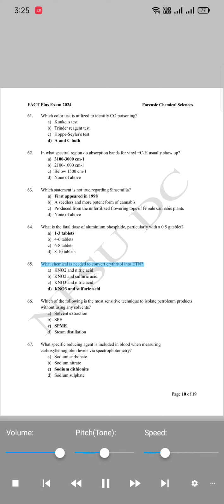65. What chemical is needed to convert erythritol into ETN? A. NO2 and nitric acid. B. NO2 and sulfuric acid. C. NO3 and nitric acid. D. NO3 and sulfuric acid.